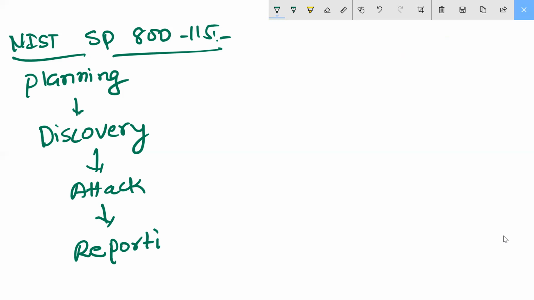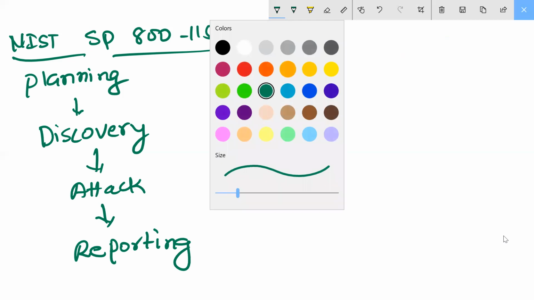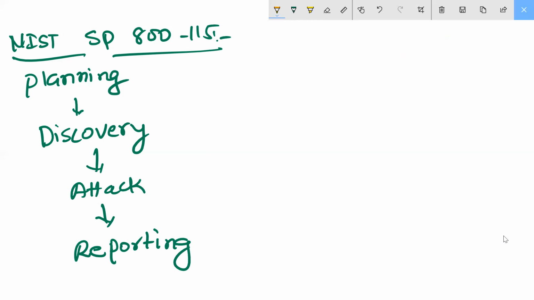What the ethical hackers do, they come with all these four points, then the reporting. Understood? Getting clear? Here what it is telling you is that all this planning is going to connect with reporting. And here, this is your additional discovery.